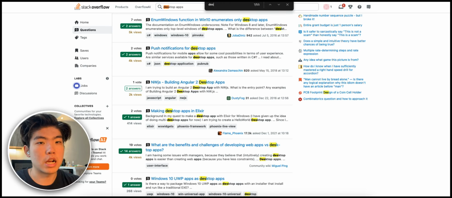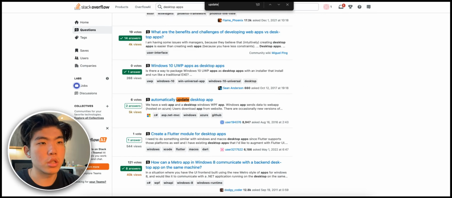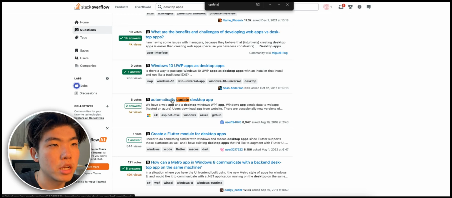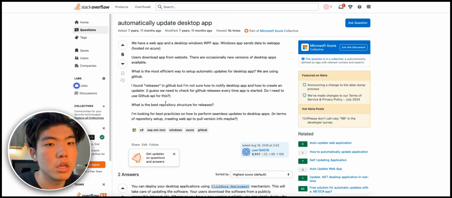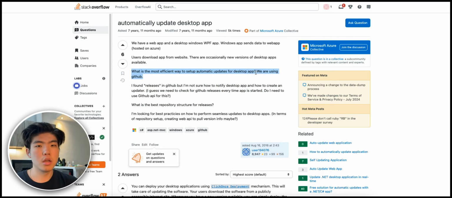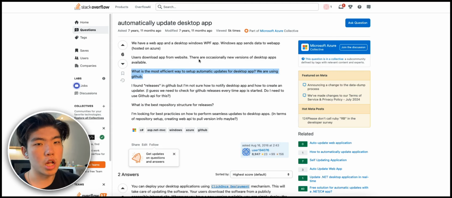If we go back to Stack Overflow, we can probably find the question that prompted this. So automatically update desktop apps, and this thing got 5K views, and you can click on the post and see like what the exact problem is. What is the most efficient way to set up automatic updates for desktop apps? So this person probably is having problems doing automatic updates, so you can create some solution to solve this problem. This was just a quick and easy way to find ideas to build micro SaaS off of Stack Overflow.